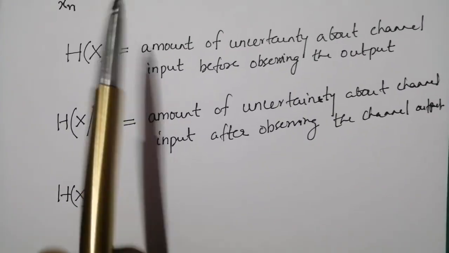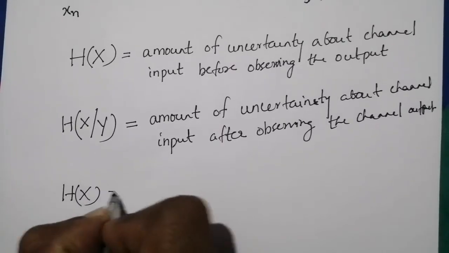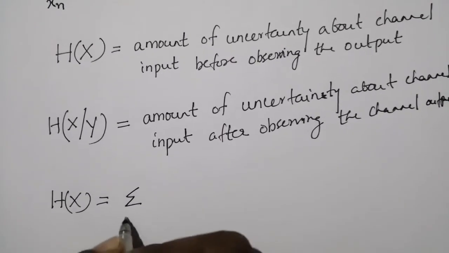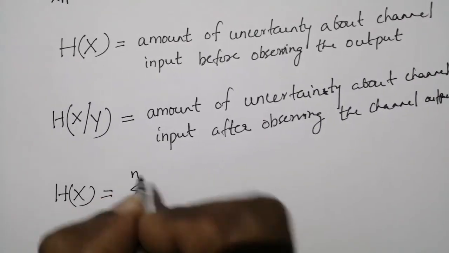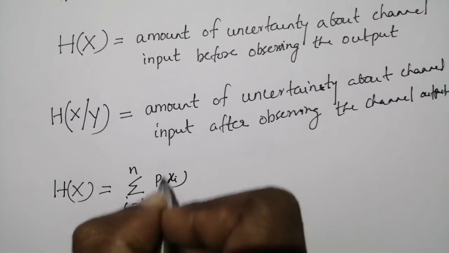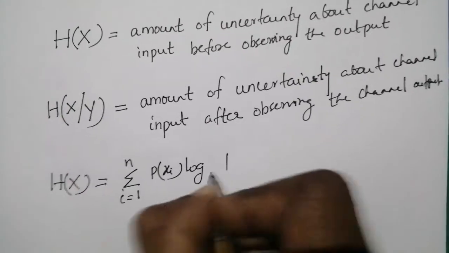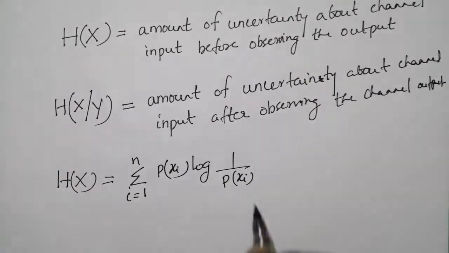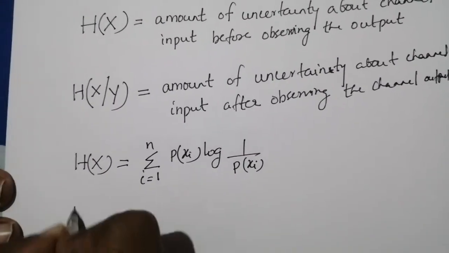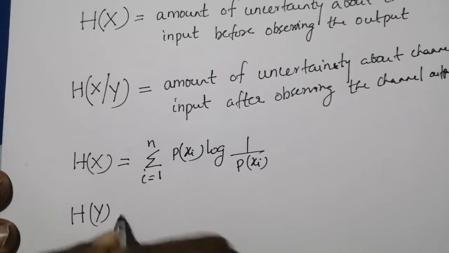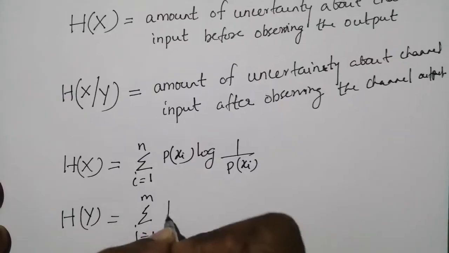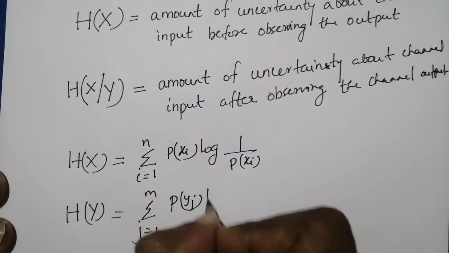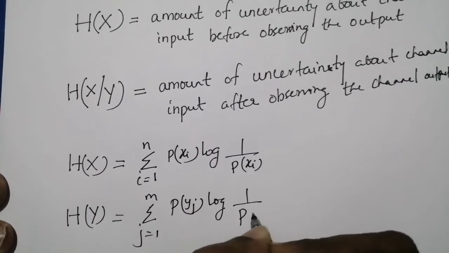Now the entropy of the channel input X is given by H(X) equals sigma i equal to 1 to n p of xi log 1 by p of xi. Similarly, the entropy of the output symbol Y is given by H(Y) equals sigma j equal to 1 to m p of yj log 1 by p of yj.